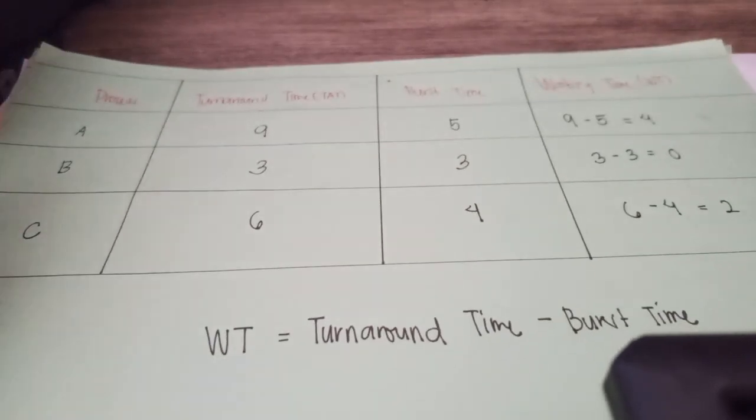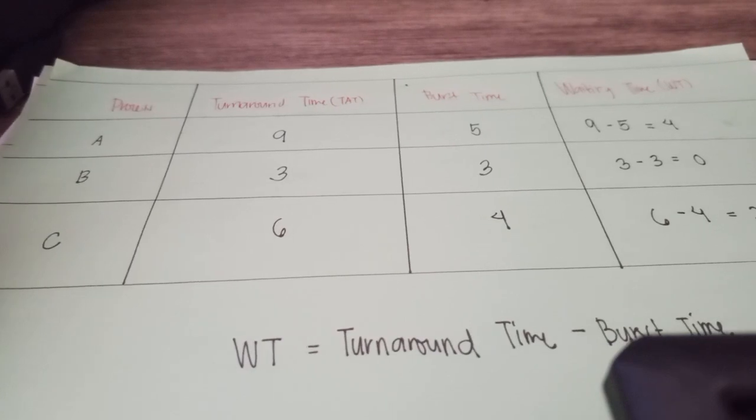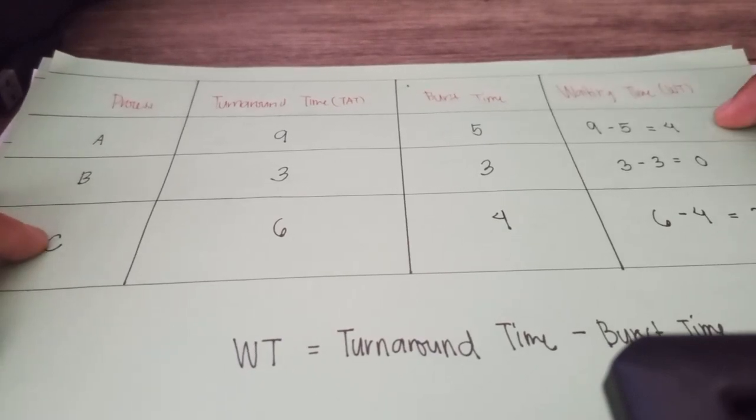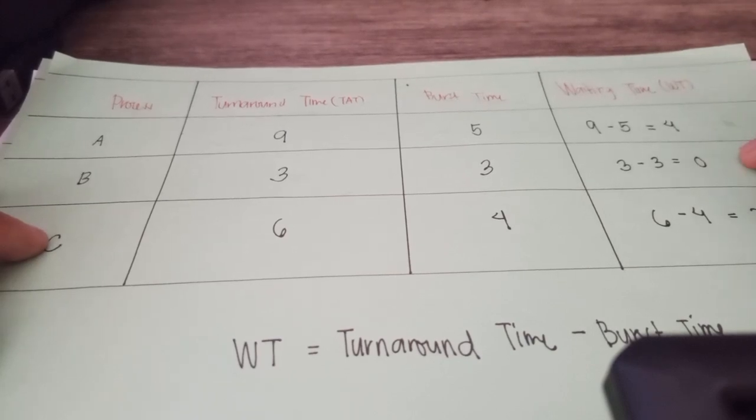So student A waited the longest, which is 4 seconds, because it was interrupted twice. Student B didn't wait at all because it had the highest priority, and student C had to wait 2 seconds before speaking.